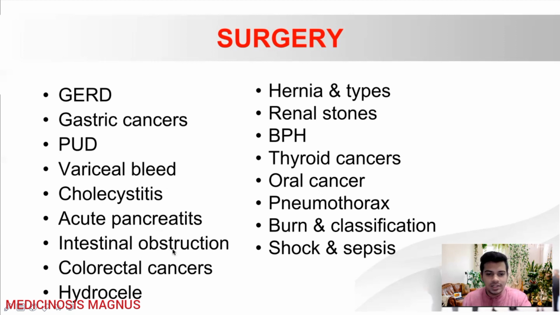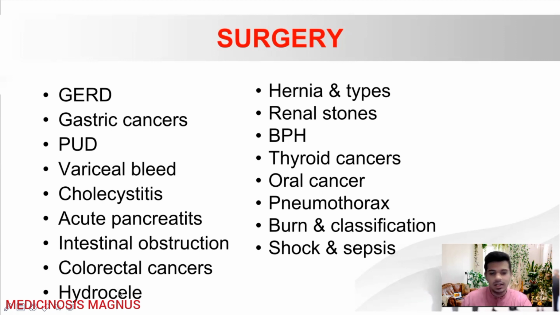Then intestinal obstruction, you'll need to know about dynamic, adynamic obstruction, intussusception, volvulus, all those X-ray findings and all those things. Then you will also need to learn about colorectal cancer. The main important thing here is the genetics of colorectal cancers and the syndromes associated with it.